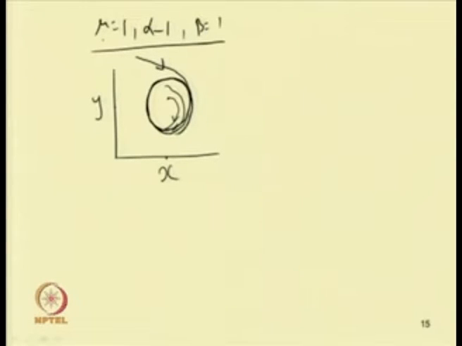This orbit, which is obtained for different initial conditions, is known as the limit cycle. For all cases, from different initial conditions, as t tends to infinity we get the same cycle, the same orbit. So this is a stable periodic solution.